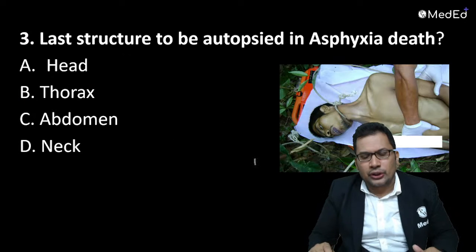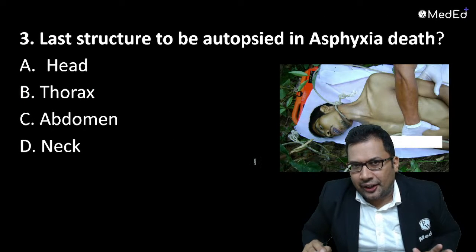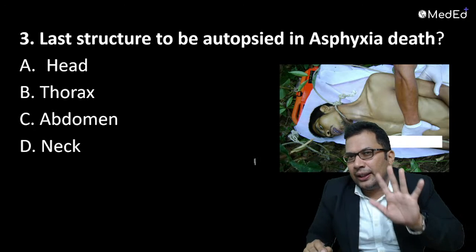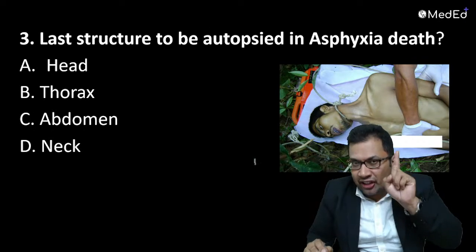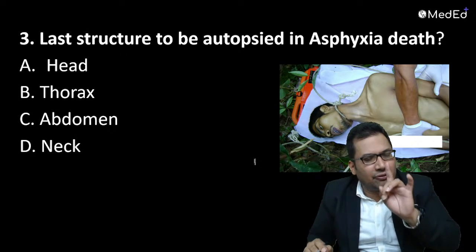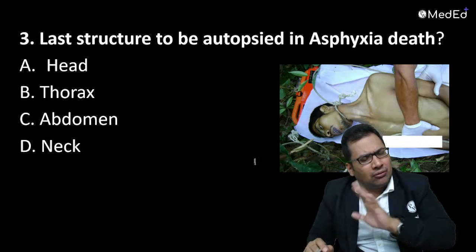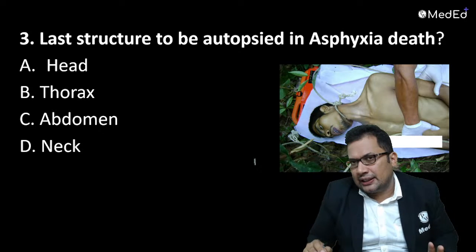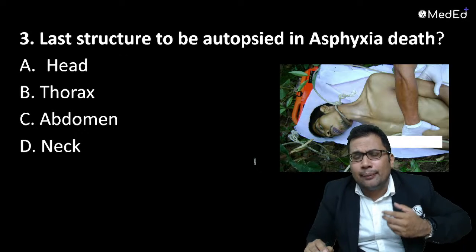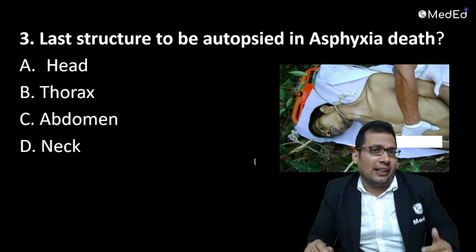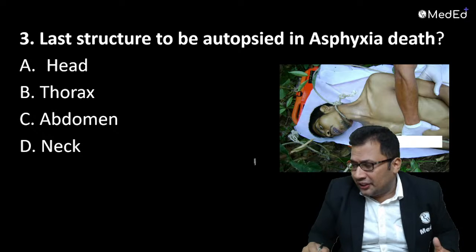Okay, now question number 3. Question number 3 is about asphyxia. In asphyxia, the important topics are hanging, strangulation, suffocation and drowning. Very frequently asked. Hanging and drowning are very, very commonly asked in the NEET PG exam. What are the types of drowning? What are the postmortem changes? Medicolegal importance? Very frequently asked question: last structure to be autopsied in asphyxial death.